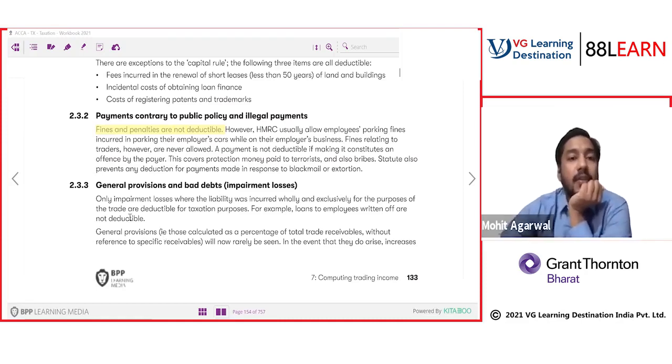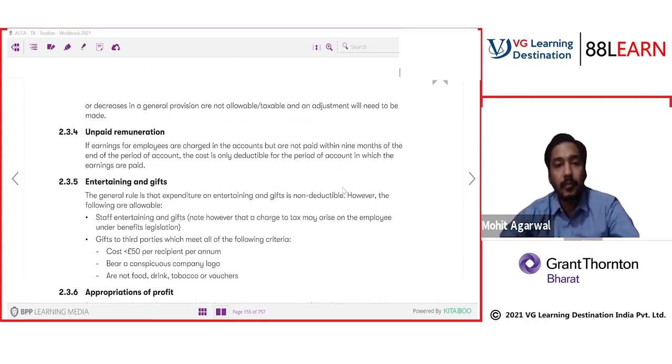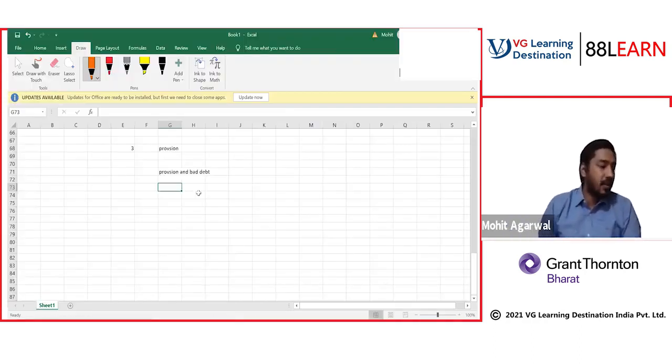Understand this point. Only impairment losses where the liability was incurred, only provisions related to trade purpose, are deductible. Correct, Arun? General provisions. Note down this point for provisions and bad debt.